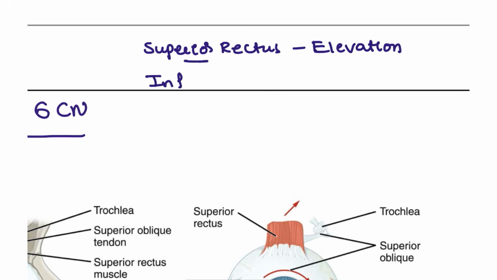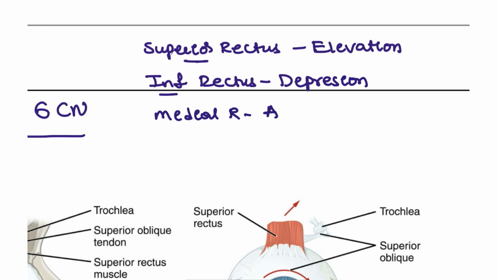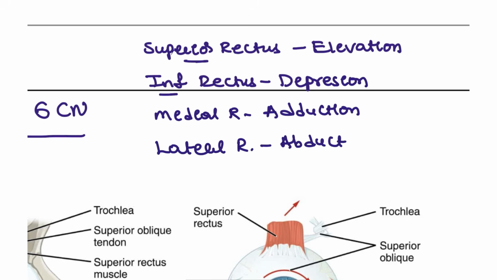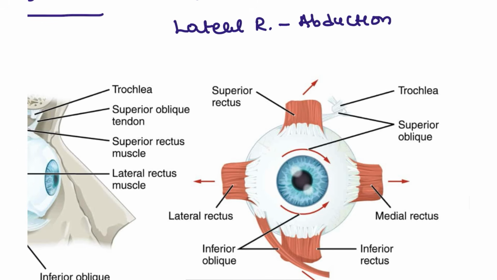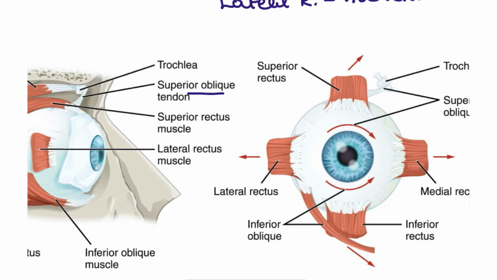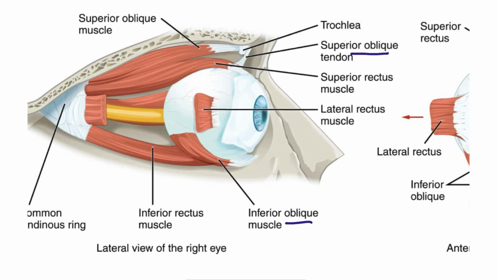Inferior rectus, again straight, inferior means downward, this is for depression. Medial rectus means adduction towards the midline. Lateral rectus means abduction towards the sides. The other two are the superior oblique and the inferior oblique.